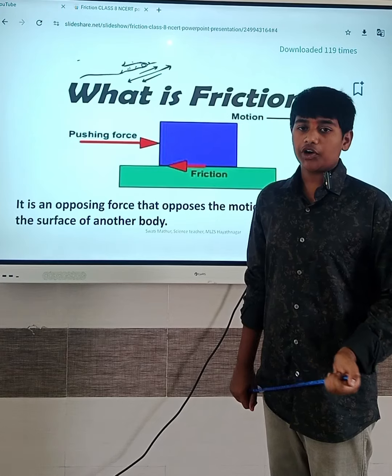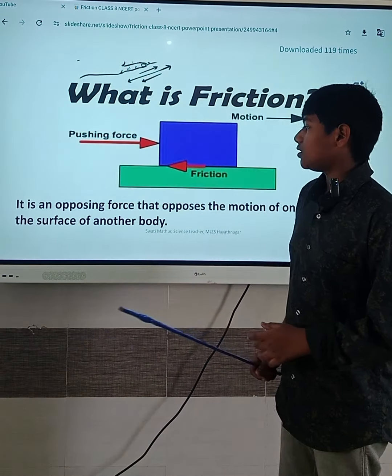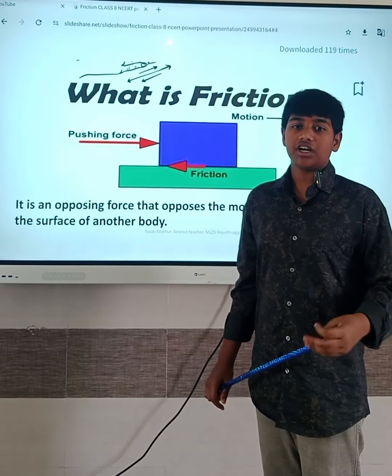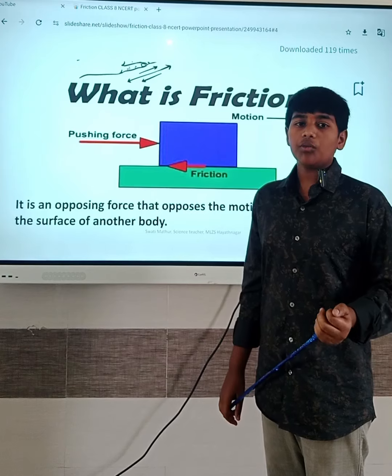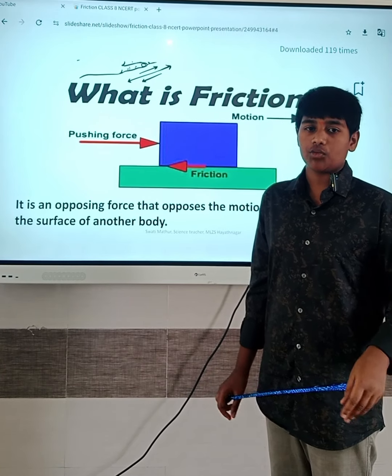Now I am going to explain about friction. What is friction? It is an opposing force that opposes the motion of one body over the surface of another body.